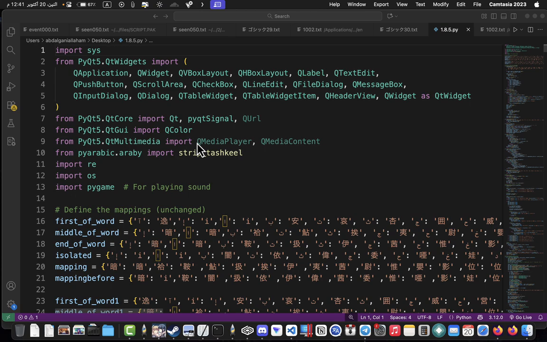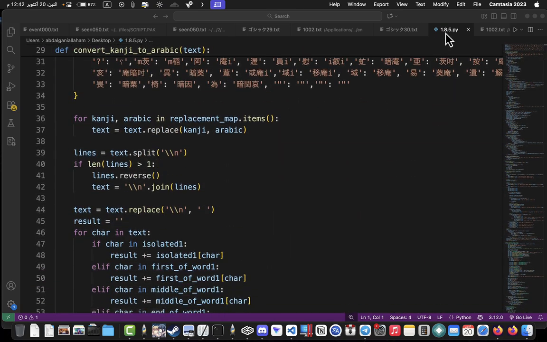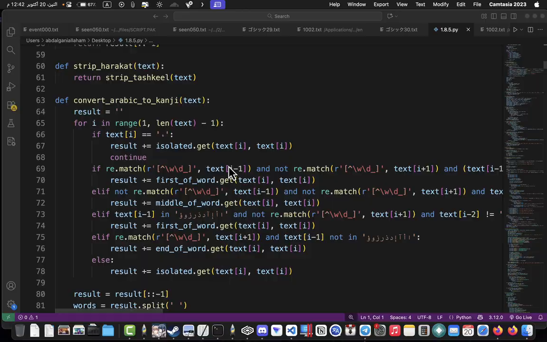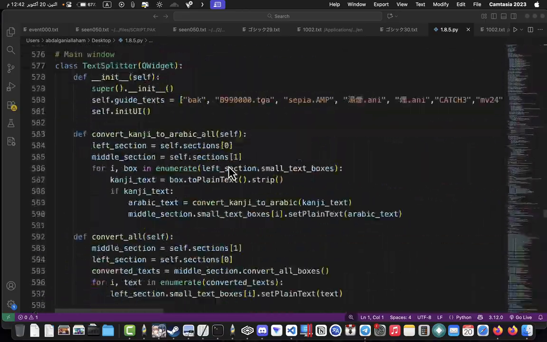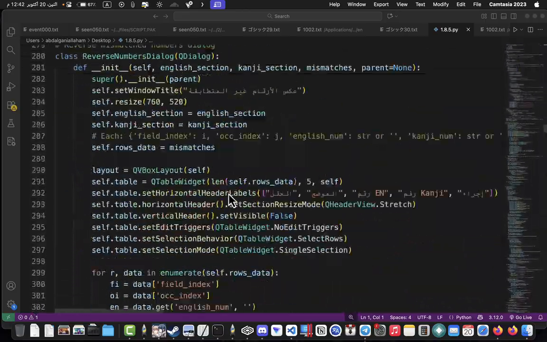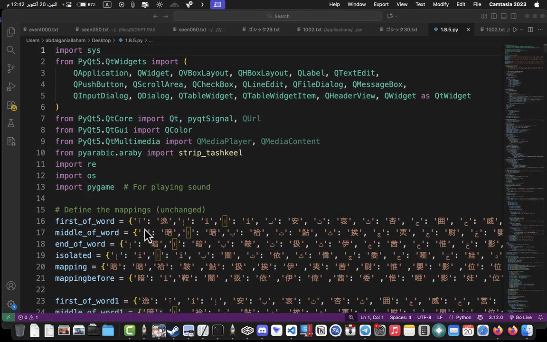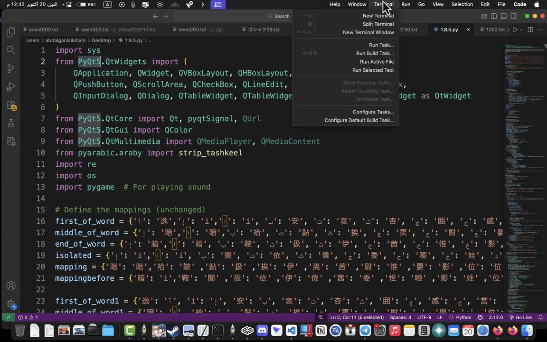Hello guys, I forgot to explain about the code of the all-in-one tool. So I thought, why not explain it to you. As you can see, it's complex and long code, but actually most of this stuff is for Arabic. For example, to make this code work, you need to download all these libraries. For example, this library: if you download it, all this stuff will work, including these. Okay, so PyQt, how to install it, I will explain to you.